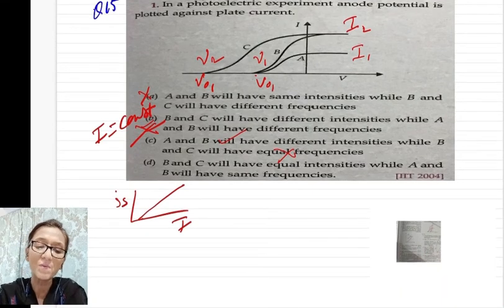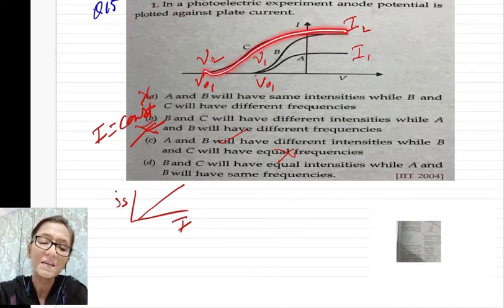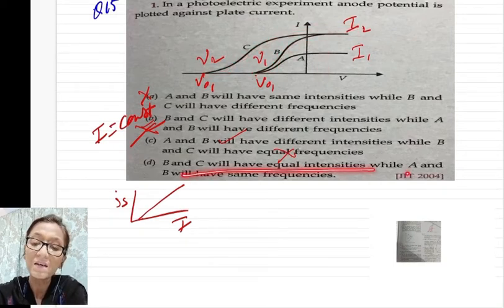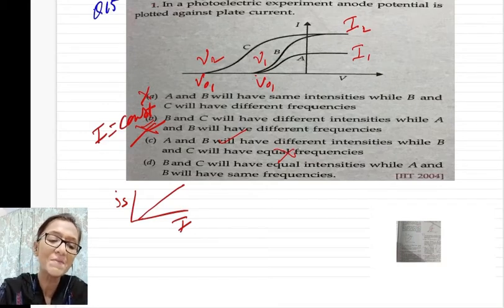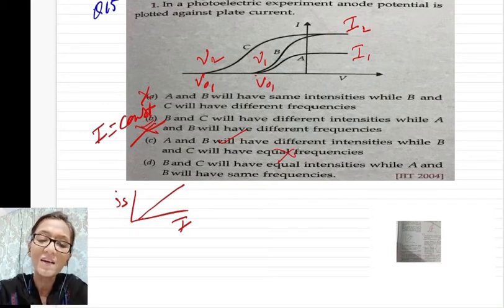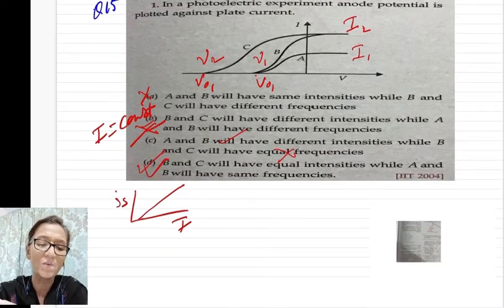Now, last option: B and C will have equal intensities. So you can see B and C have the same saturation current. Here I saturation is the same. So this portion is correct. While for A and B, you can see they have the same frequency. Yes, this portion also is correct, because at the same frequency the stopping potential is the same. For curves A and B, the stopping potential is the same, so the frequency is the same. So D option is right.